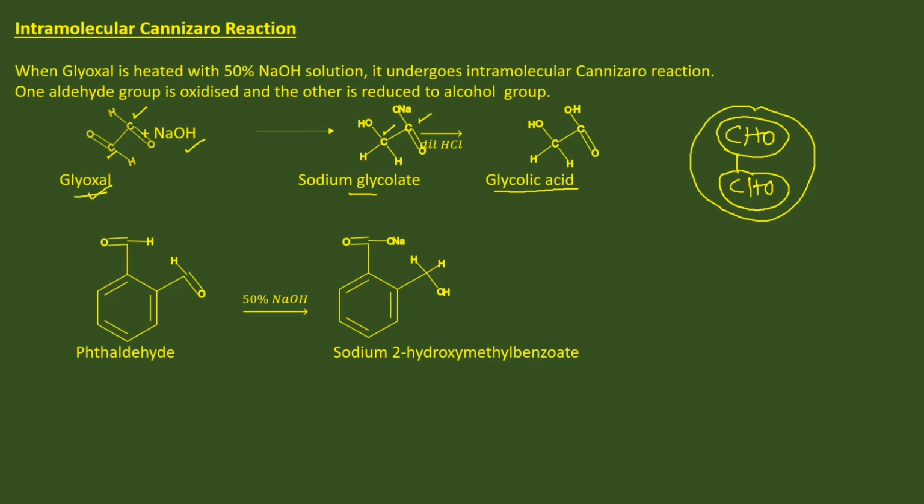Phthaldehyde, here two aldehyde groups are present at ortho position, in presence of 50% caustic soda solution. One aldehyde group is oxidized to acid group and another aldehyde group is reduced to alcohol group. This is sodium 2-hydroxymethyl benzoate.